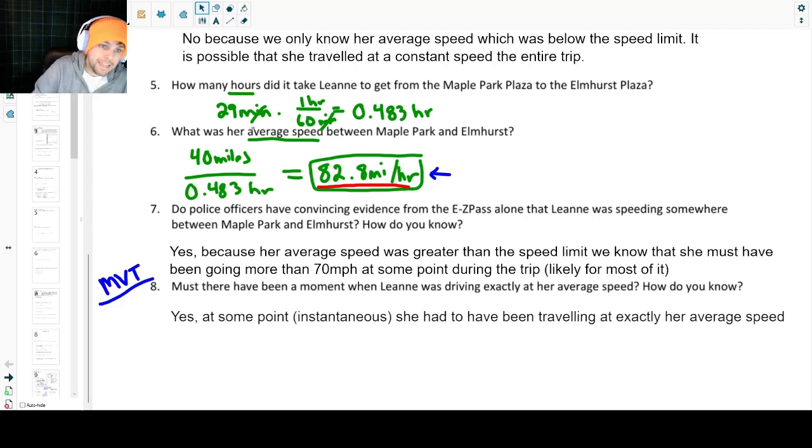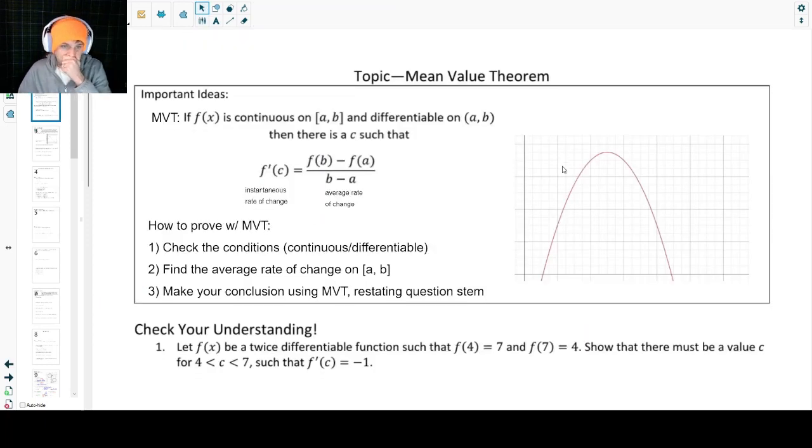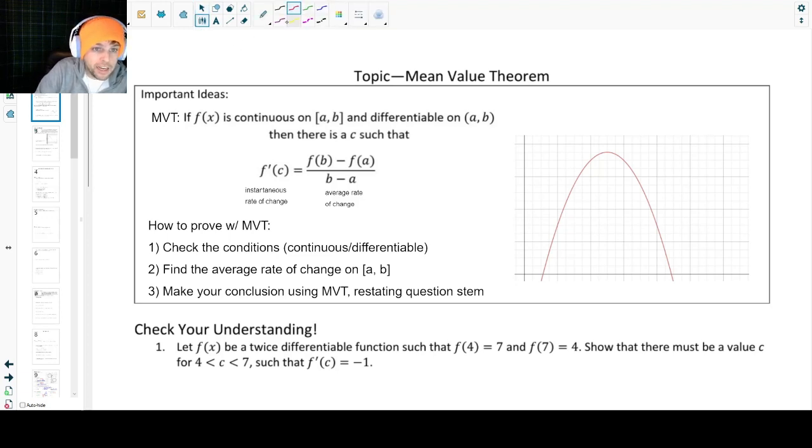And basically the idea of the mean value theorem is exactly this, that the average rate of change has to be equal to the instantaneous rate of change at some point on an interval here. So in our case, her average speed had to have equaled her instantaneous speed at some point. Anyway, let's go ahead and look at our more formal notes on this. So here we have our mean value theorem stated more technically.